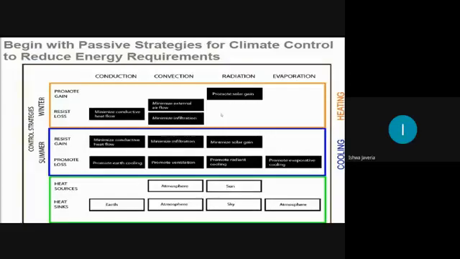Then we have radiation. Obviously, in the winter season, we need to absorb the solar radiation. We need to promote solar gain inside the room. Then we have the summer. In the summer, the earth is basically related to conduction, and conduction should not be supportive, in the winter or even in the summer season. So we can easily judge through this that in the summer and even in the winter, you can see the minimized conductive heat flow is supportive for the conduction point.